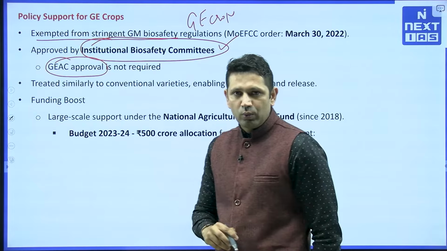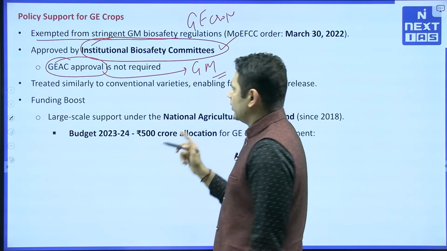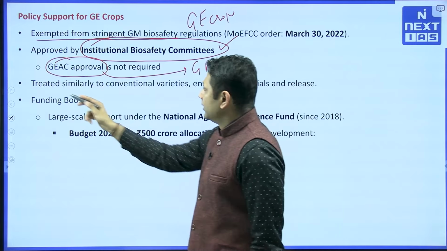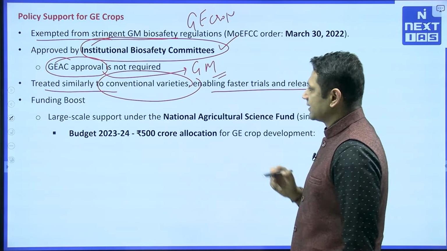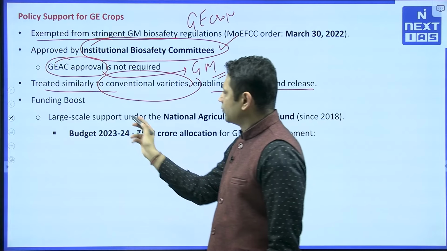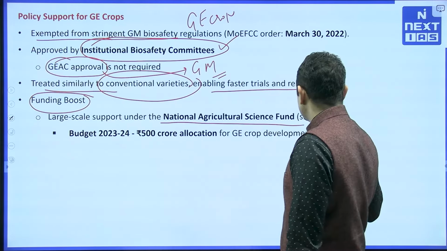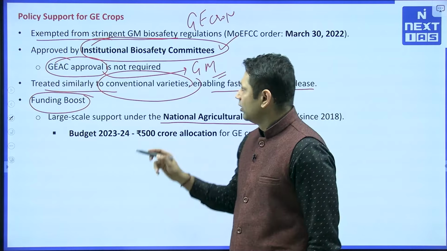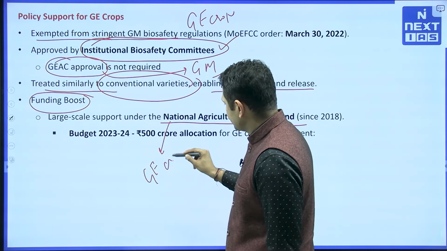GEAC approval is not required, whereas for GM crops GEAC approval is very much required. Second, they are treated similarly to the conventional varieties, enabling faster trials and release. Along with that, there is a funding boost by the government. The National Agriculture Science Fund has been used for the development of these GE crops.